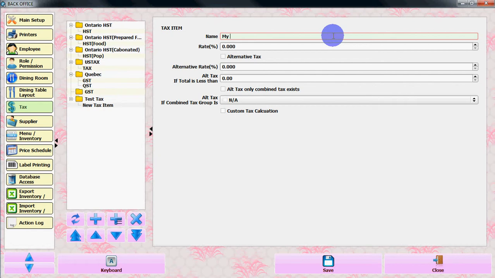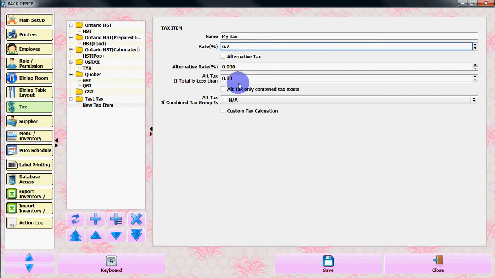Let's say my tax, and give it a rate. How much is it? Let's say 6.7%. You can put alternative tax as well if you want.